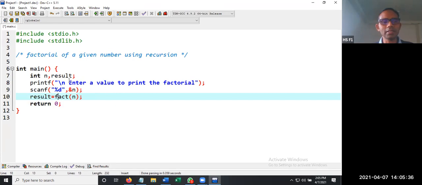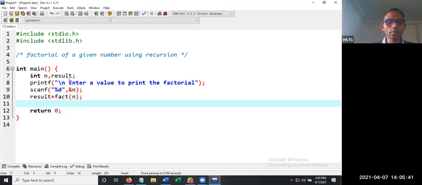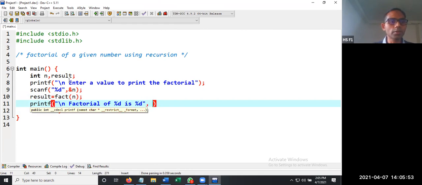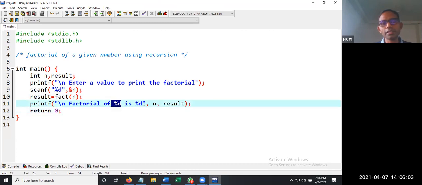Then you can print this result, or directly you can write printf and print the value of fact. So how to do this? printf("\nFactorial of %d is %d", n, result). So this line is going to give you the factorial. The first %d is going to be replaced with the n value. In our example, we have considered 5. So here, factorial of 5 is 120 has to be printed.